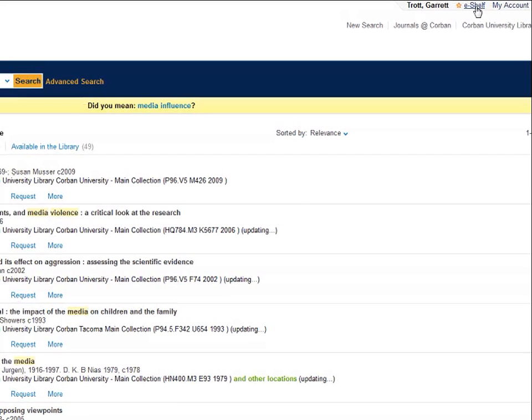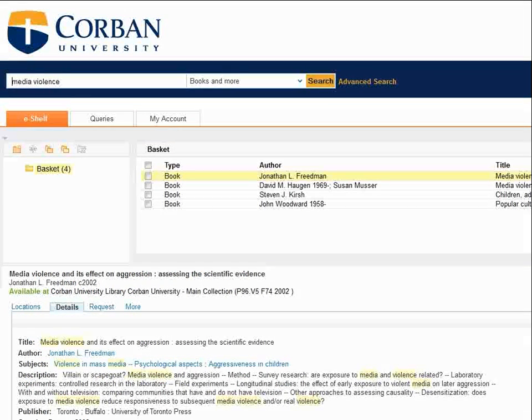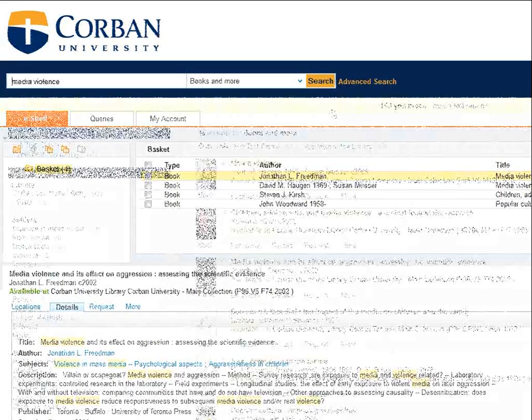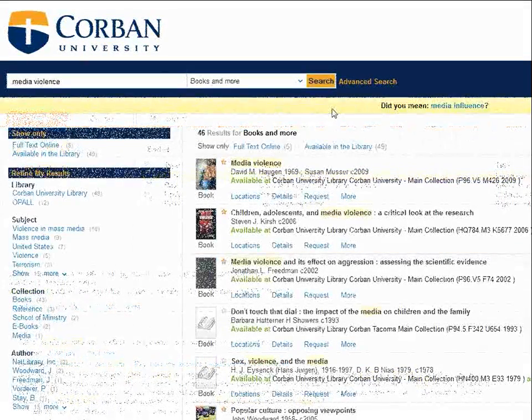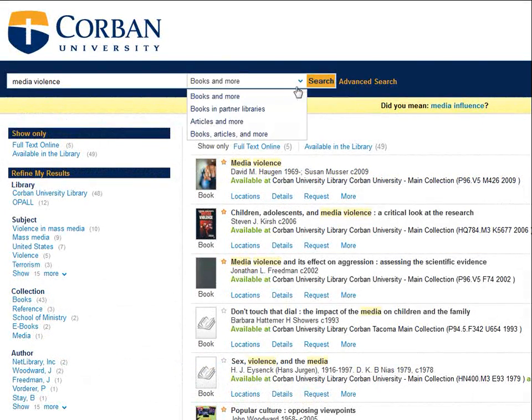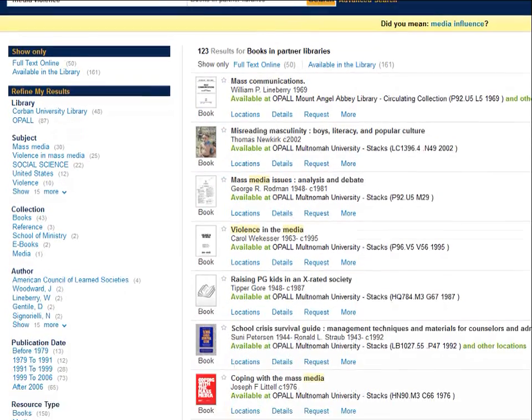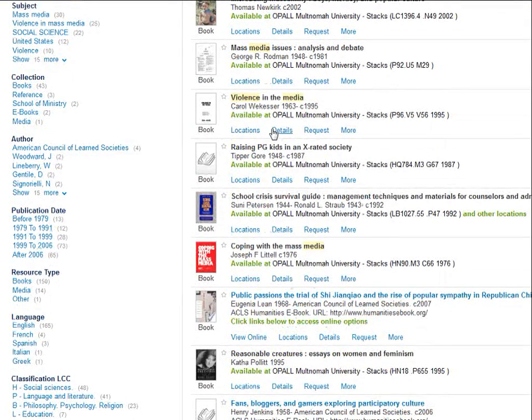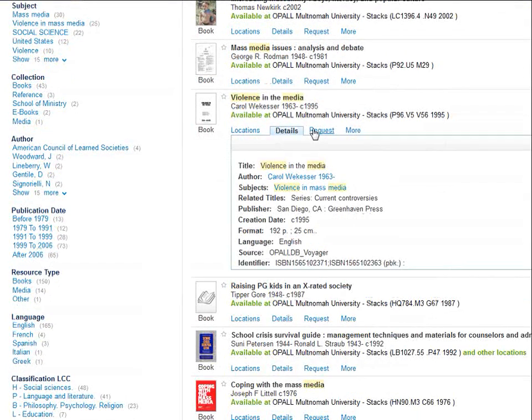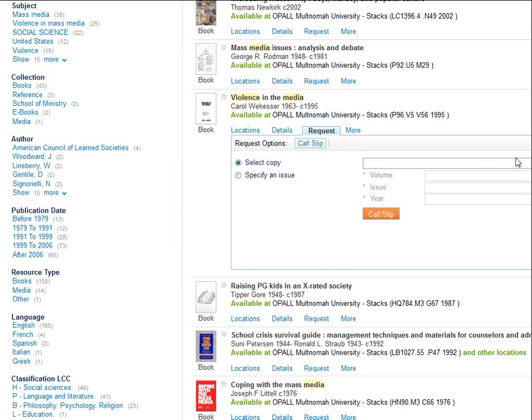remove the records. Now that you've looked through Corban's books, let's take a look and see what some other libraries have. Change your search parameters from Books and More to Books and Partner Libraries. Click on Search. If the title looks interesting but you are unsure where the terms violence and media show up, take a look at the details. This shows a chapter on media violence and its impact on kids.